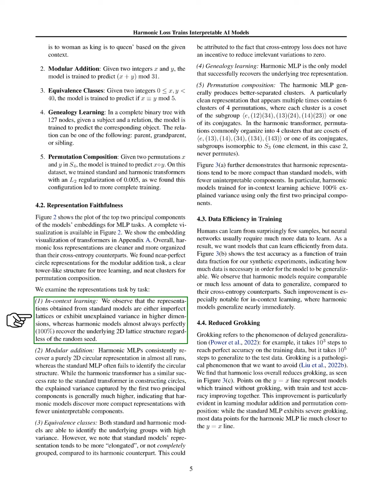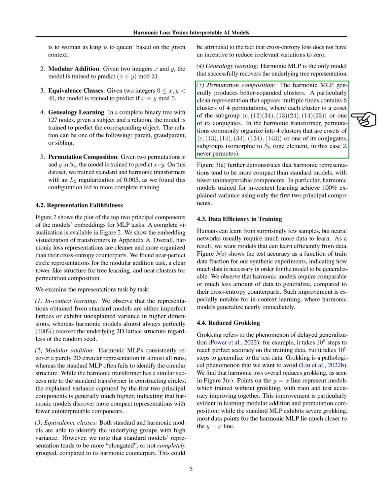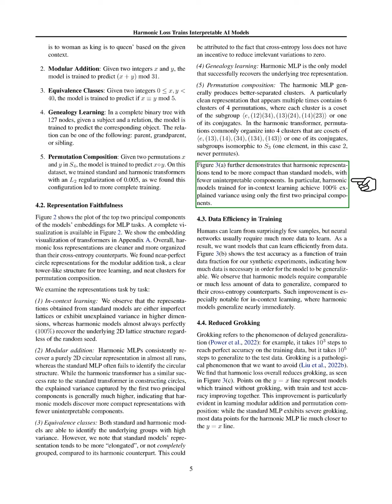3. Equivalence classes. Both model types identify groups, but standard models show more elongation, likely due to cross-entropy loss not minimizing irrelevant variations. 4. Genealogy learning. Only the harmonic MLP successfully captures the tree structure. 5. Permutation composition. The harmonic MLP yields well-separated clusters, with a notable representation of 6 clusters of 4 permutations each. Overall, harmonic models tend to produce more compact representations with fewer uninterpretable components, achieving complete explained variance in in-context learning with just the first 2 principal components.